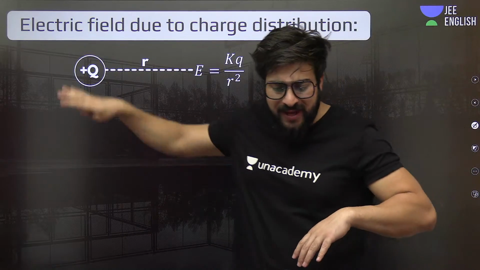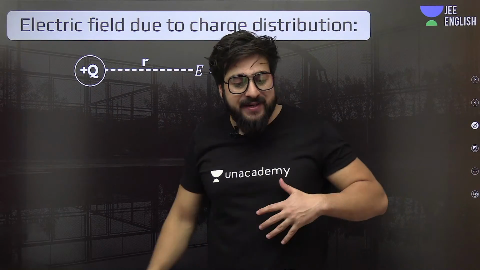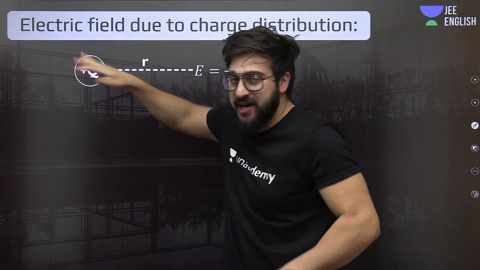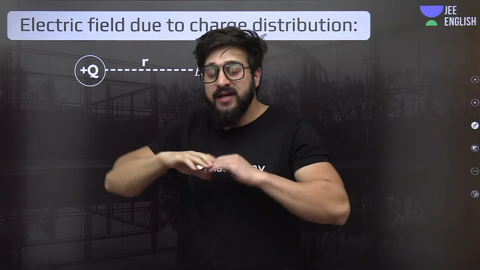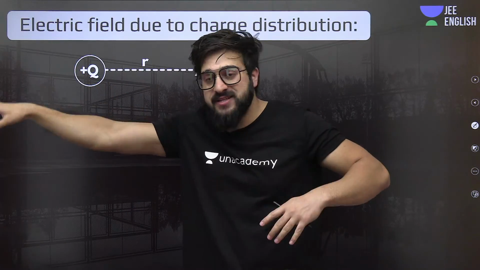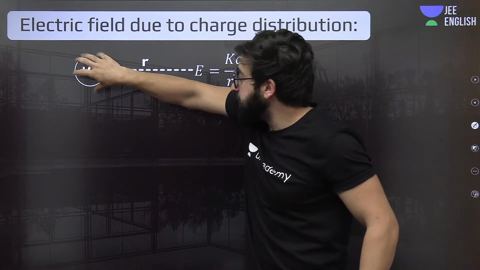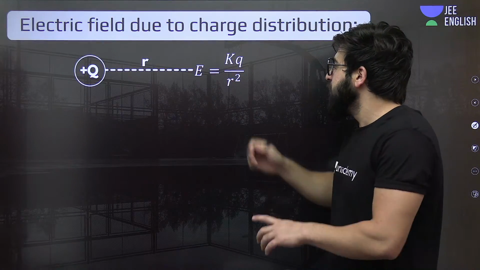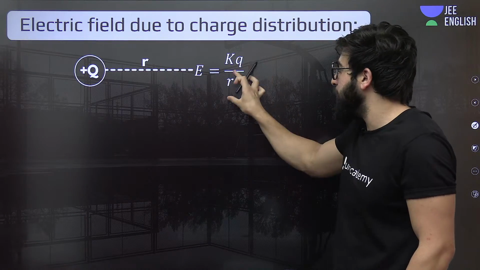So now moving on to the topic. Previously we discussed a point charge. Understand, there is a charge placed over here. We studied this in our last lectures. Because of this charge, at any point, if I ask you the electric field, you will simply say that it is Q upon R square.